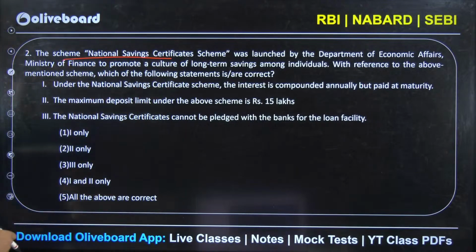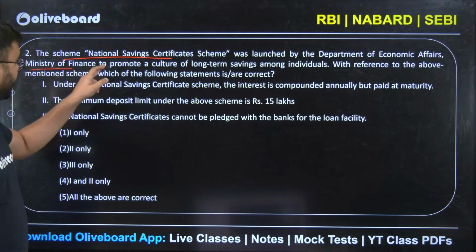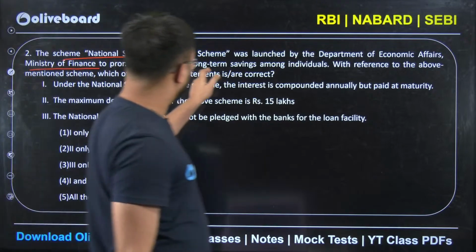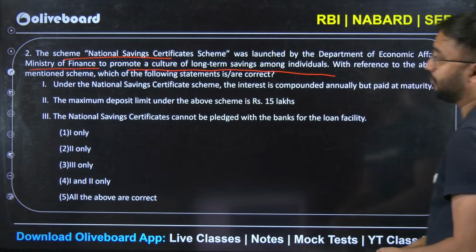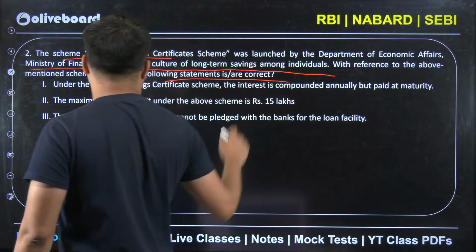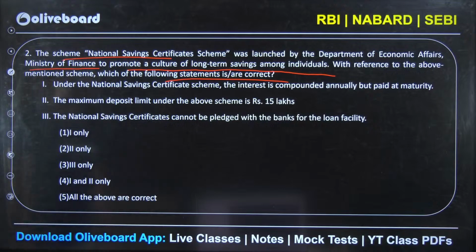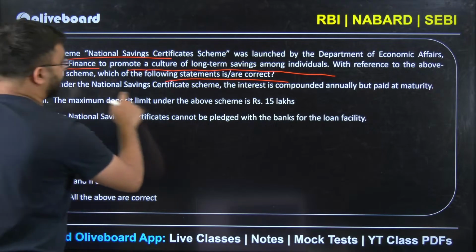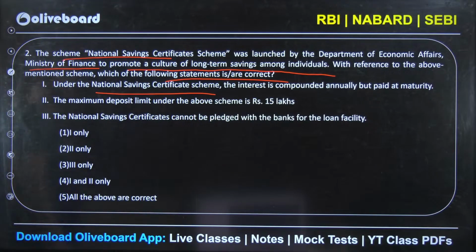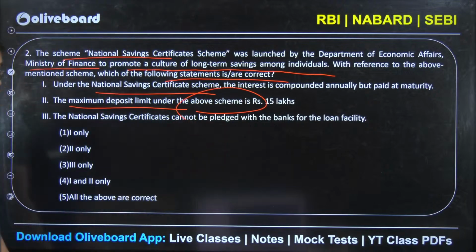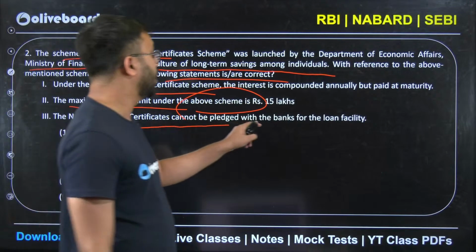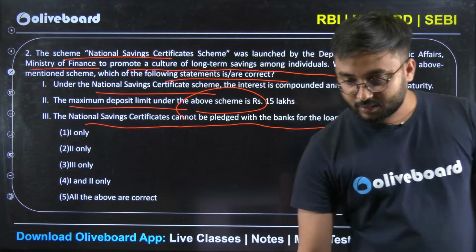The scheme, National Savings Certificate Scheme, was launched by the Department of Economic Affairs, Ministry of Finance, to promote long-term savings among individuals. With reference to the above-mentioned scheme, which of the following statements are correct? We have to find which are correct. Under the National Savings Certificate Scheme, the interest is compounded annually but paid at maturity. The maximum deposit limit under the above scheme is 15 lakhs, and National Savings Certificates cannot be placed with banks for loan facility. Try to answer.